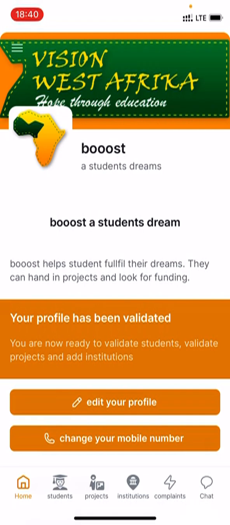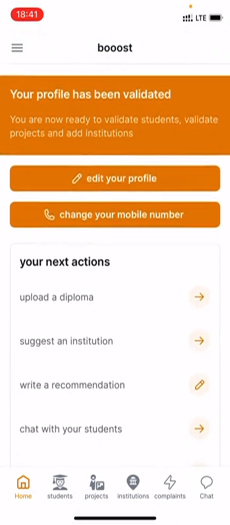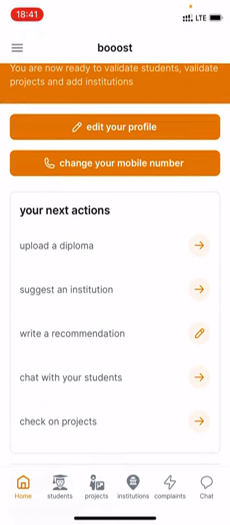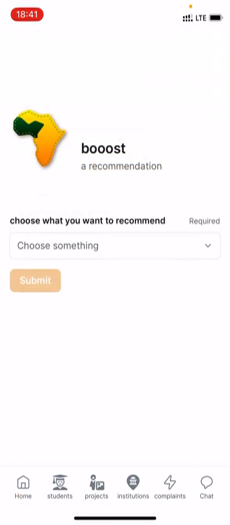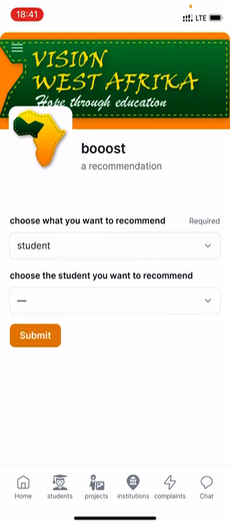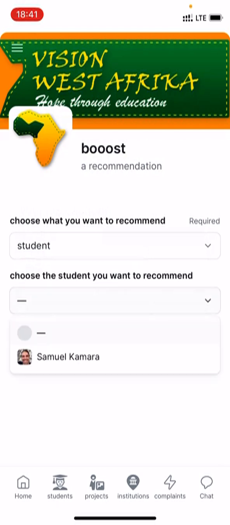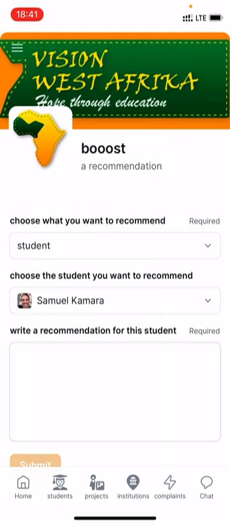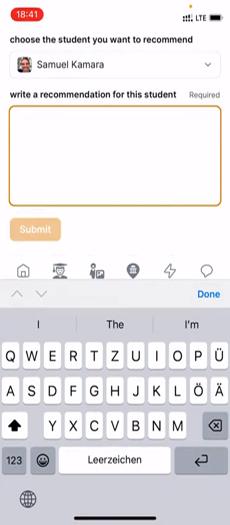It's important that you write a recommendation for your students that you validate, but also for the projects that you have been validating. And you can do that by writing a recommendation for them. Either you go on your next action, write a recommendation, and here you first can choose whether you want to write a recommendation, let's say for a student or for a project. Now for a student, and I have one student at the moment where I'm the evaluator, and then I write a recommendation.